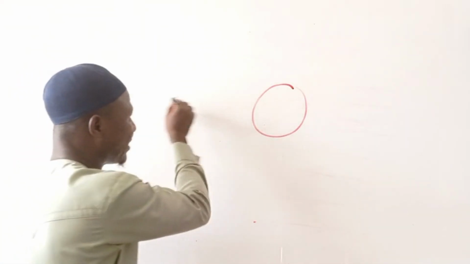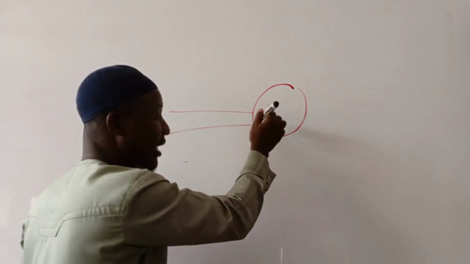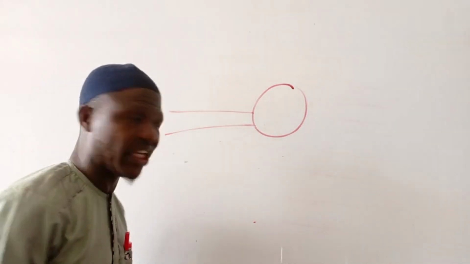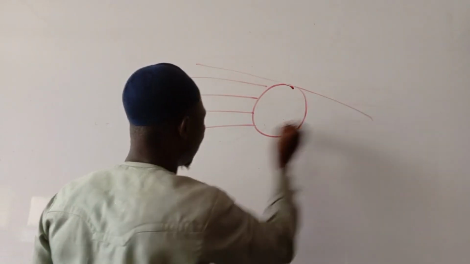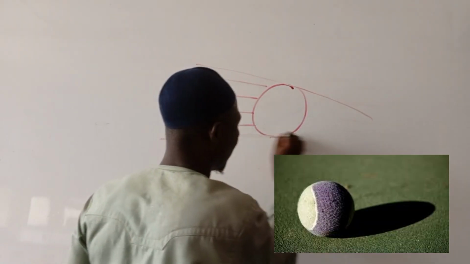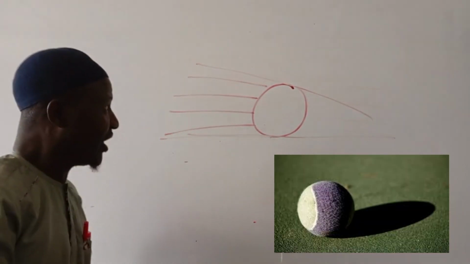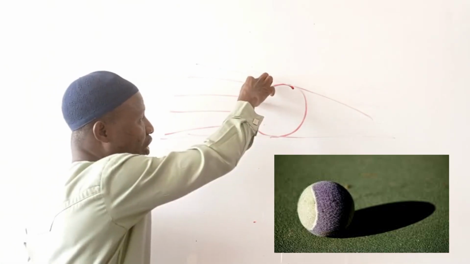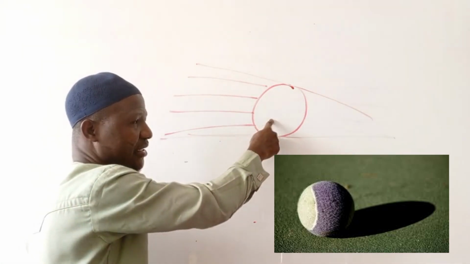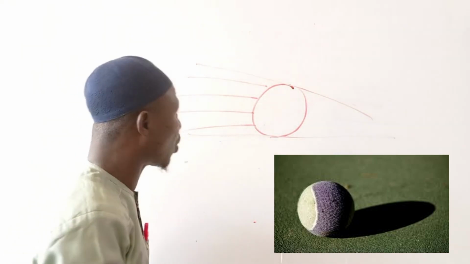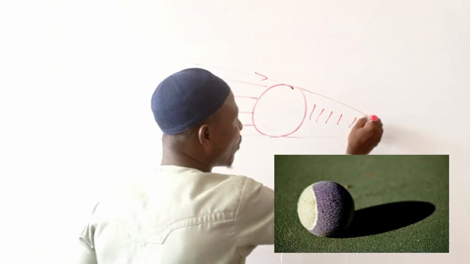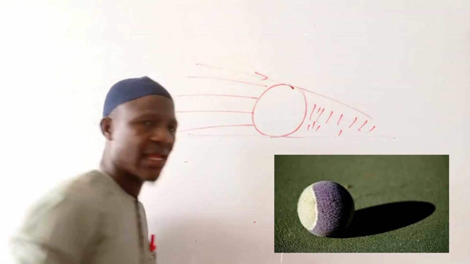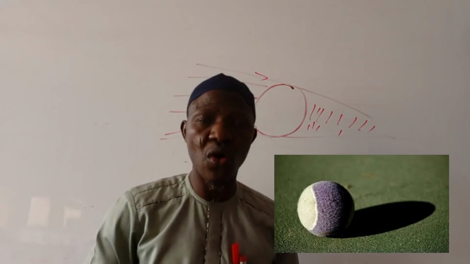You have an object like this, so a ray of light is coming like this, because we are talking about opaque objects. We have an opaque object like this. So you see that all these rays will be blocked by this. But because light travels on a straight line, all this place will be in total darkness. And that total darkness is called umbra.